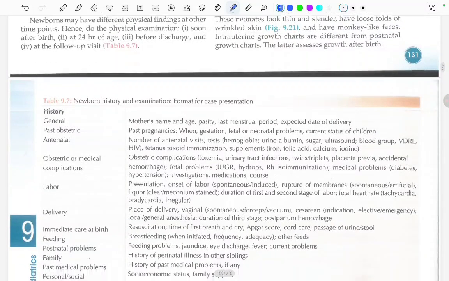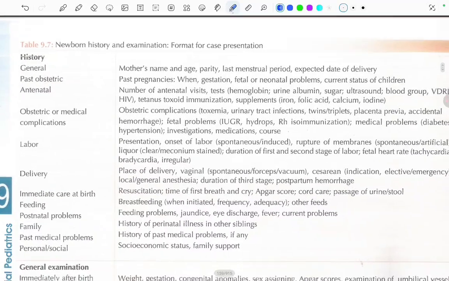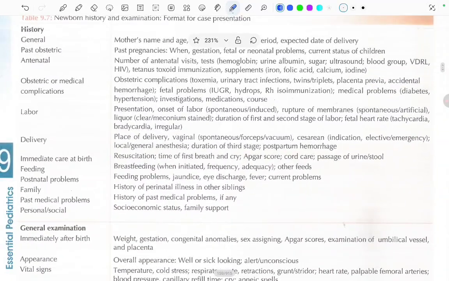Now let's read about this table. Newborn history and examination, format for case presentation. First one is the history. So in general, mother's name and age, parity, last menstrual period, expected date of delivery.